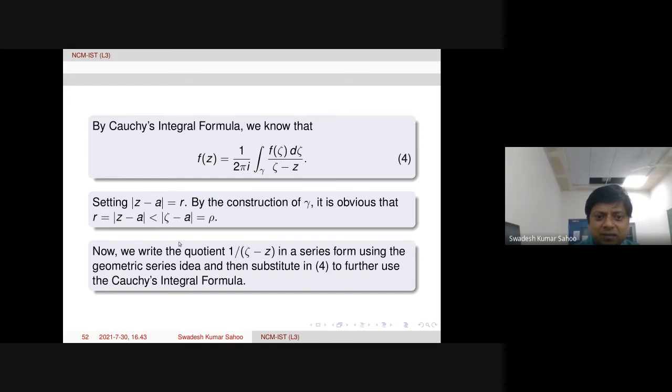Let us see what is written. 1 over zeta minus Z, this quotient we want to write in a series form, using the geometric series idea. In a geometric series, we need some quantity less than 1. So in this relation, if we divide by modulus of zeta minus A on the other side, then this ratio will be less than 1. Therefore, we need to use this idea in Cauchy's integral formula. Then, simplifying step by step, we will arrive at the destination.